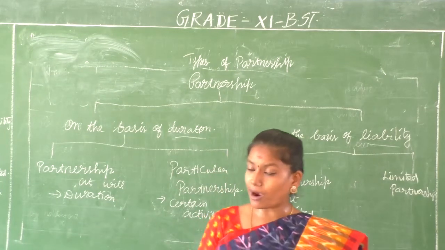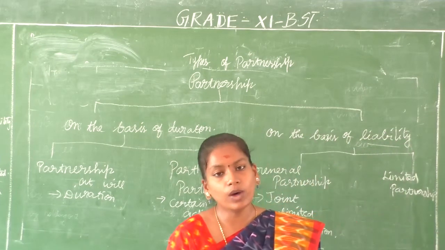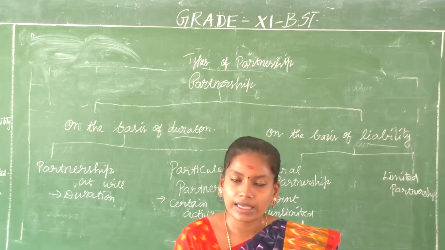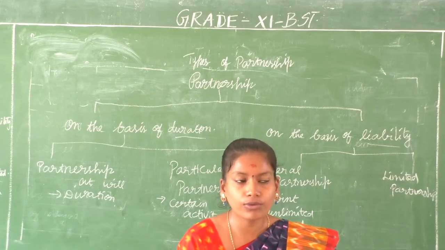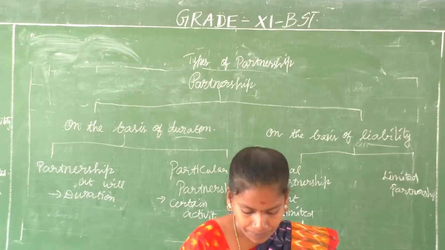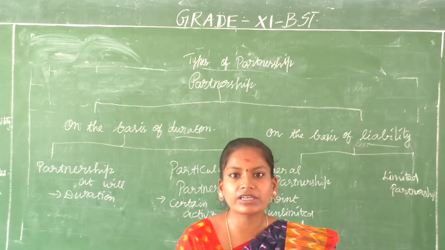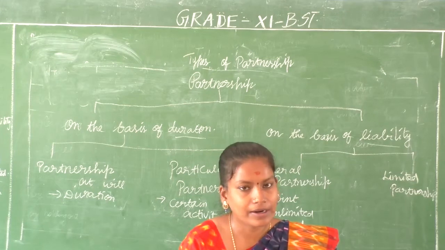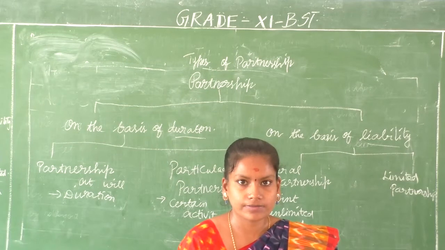The liability of partners is unlimited and joint. Everybody has an equal liability, equal share in the liability. They'll have a contract binding them about their liability and how they have to repay their debts and everything. Management also will be together. Everybody will have a right to participate in the management. It is not like active partner, sleeping partner and all those things. All of them will work as active partners.